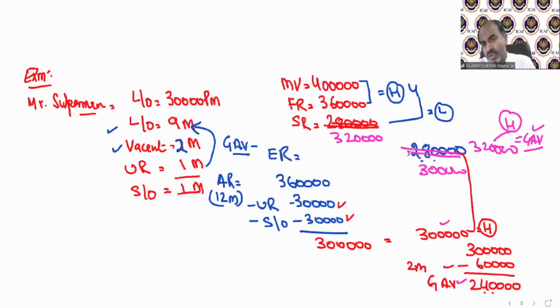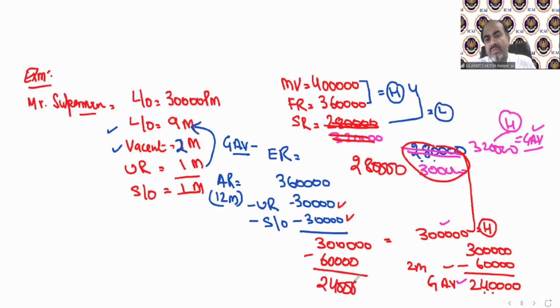If in this situation, when this value was 2,80,000, and we solve it till over here, 3 lakh. So if we deduct the vacancy time over here, suppose, what they are trying to explain in the theoretical provision, this value will be 240. So higher will be this, and this will be your GAV. So the department says if, due to vacancy, this value is lower than this, then the lower will be taken.